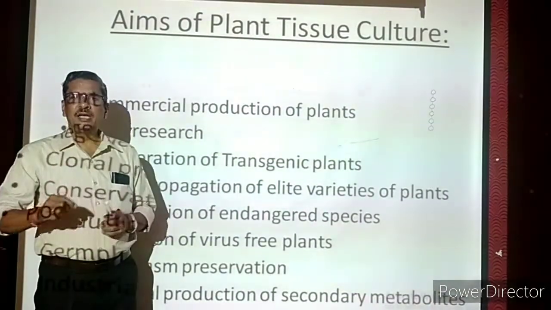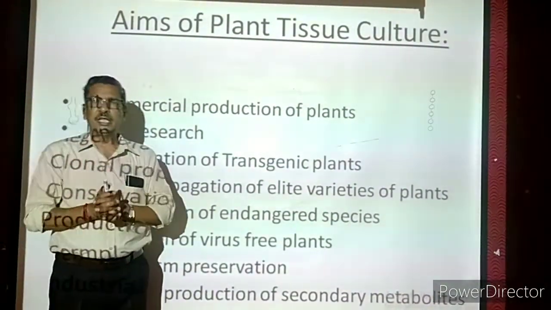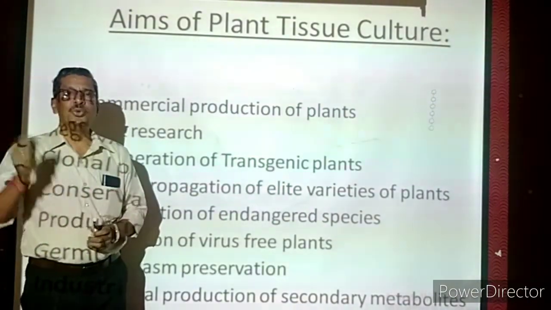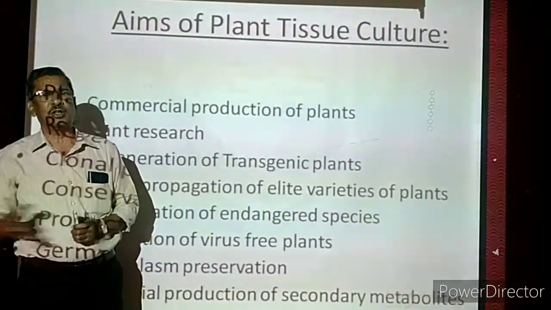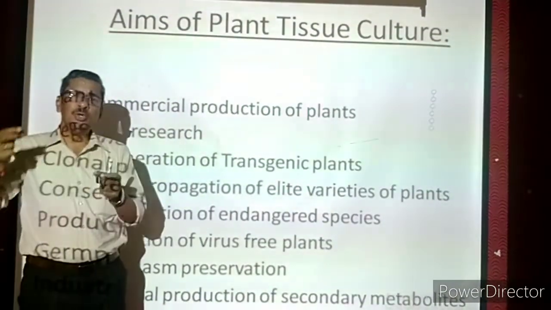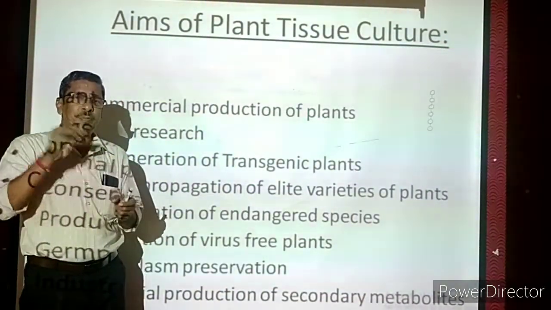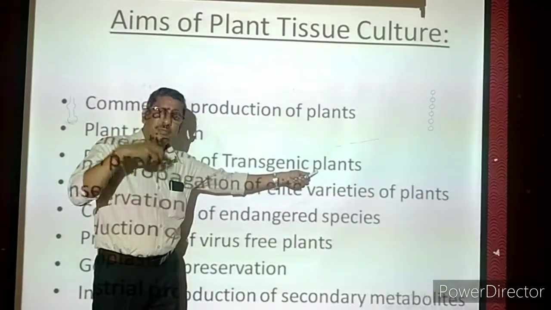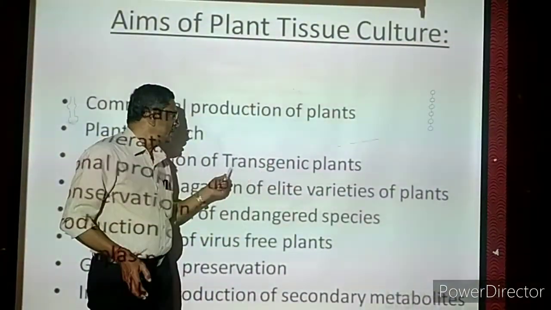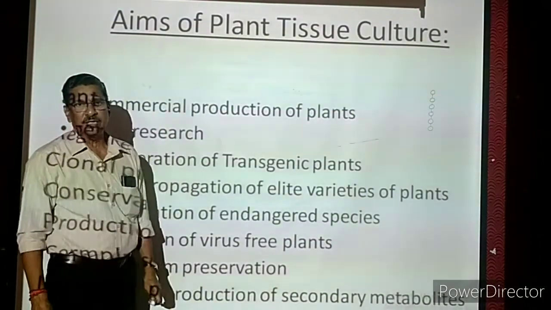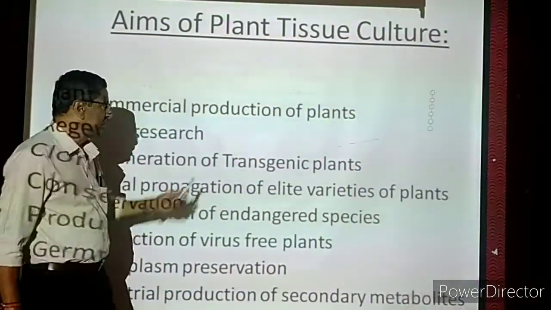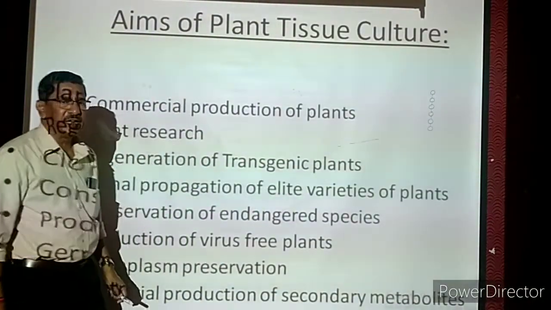So imagine that with the usual genes present in the usual number of chromosomes, we are adding a few new genes taken from some other organism. Once the new genes are introduced by a certain technique, the plant which received some new genes from other plants, we can call a transgenic plant. So it is having usual characters plus one or two new characters. Such plants are called transgenic plants.